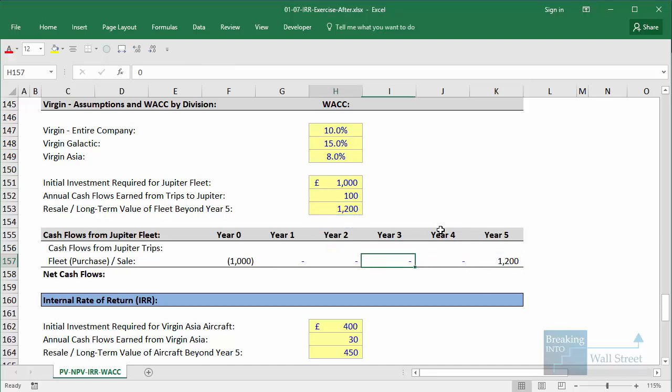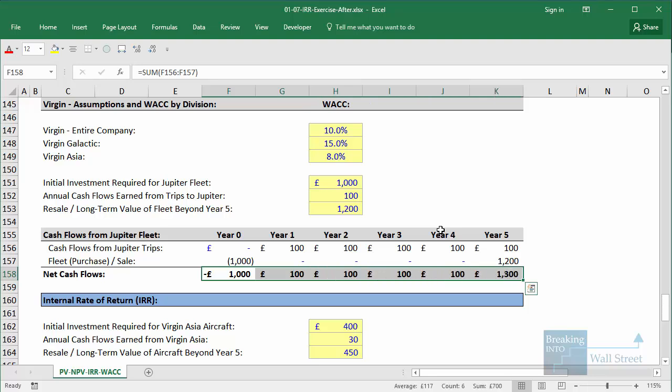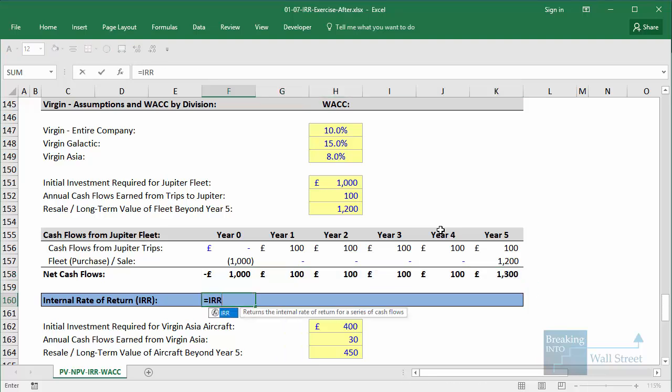Now for the cash flows from Jupiter trips in year 0, when the purchase initially takes place or the expansion initially takes place, it's going to be 0. And then in each year after that, we're going to link it to the 100 right here. We'll anchor that and then copy this across. We can add up the net cash flows down here. And then to calculate IRR, we can just use the built-in IRR function because we have regular timing here. Each cash flow is exactly 1 year apart. So we get to 13.1% for the IRR.